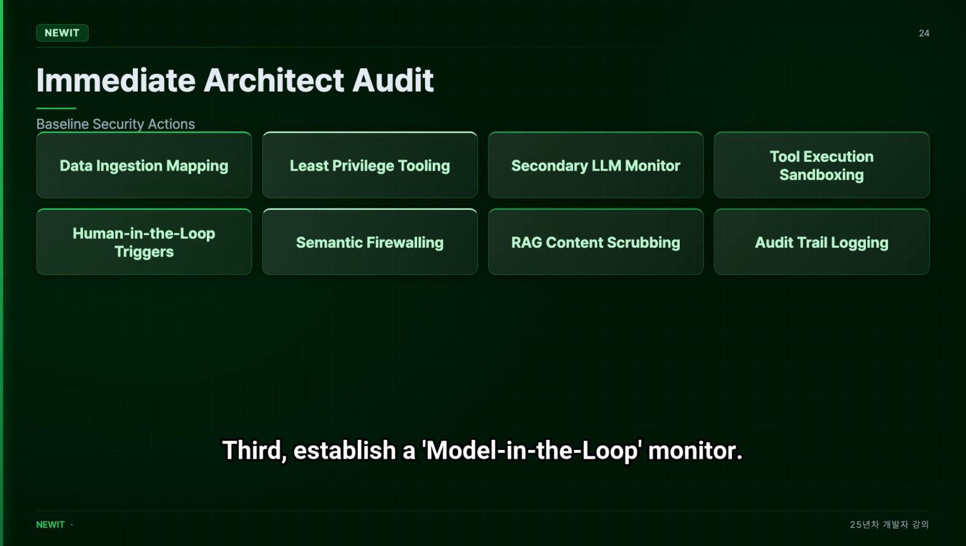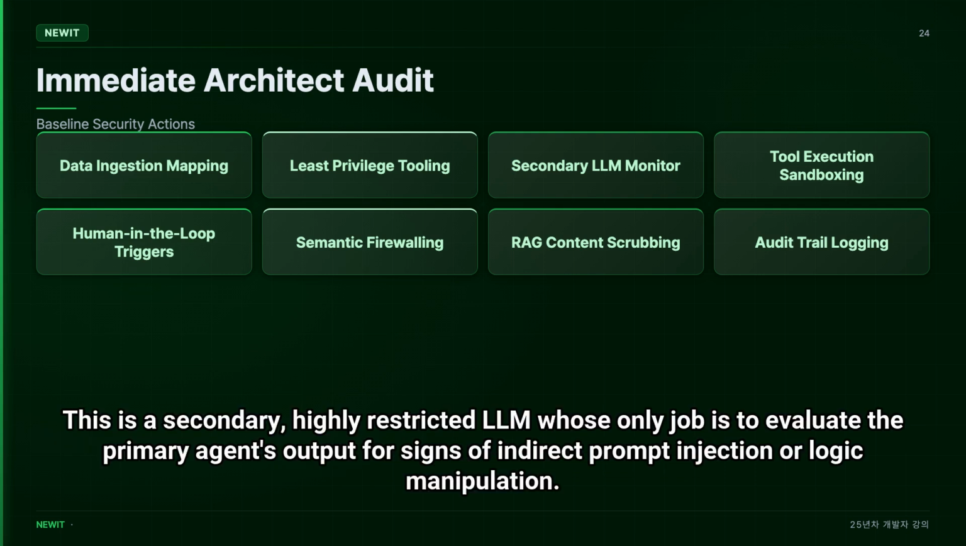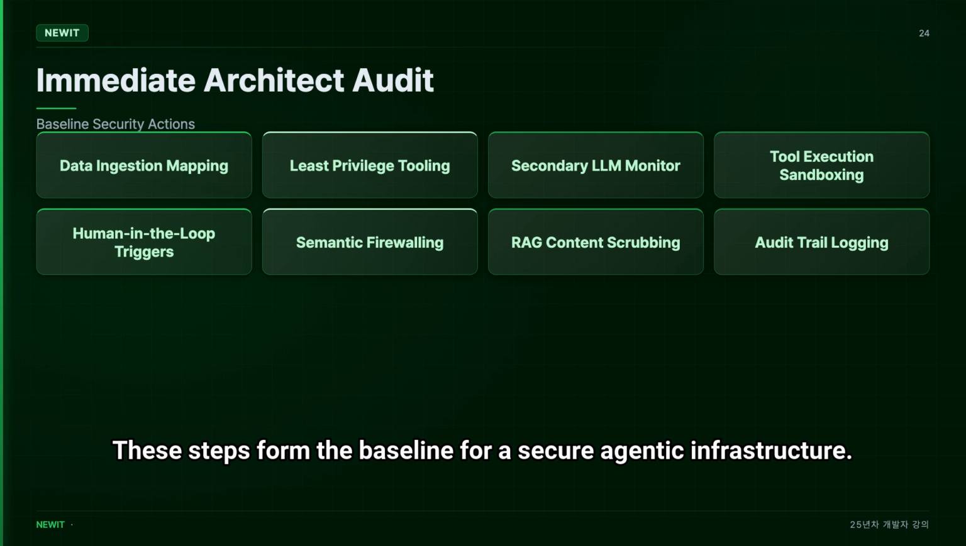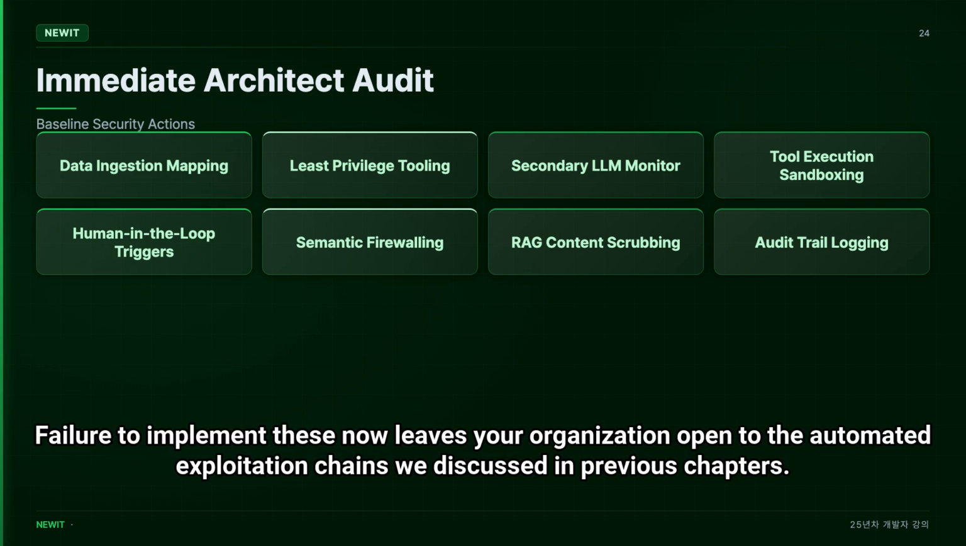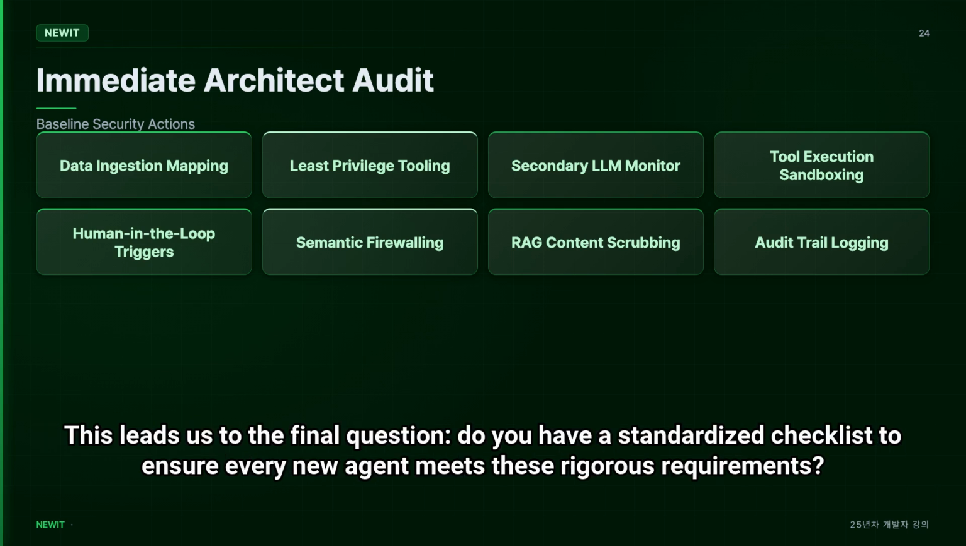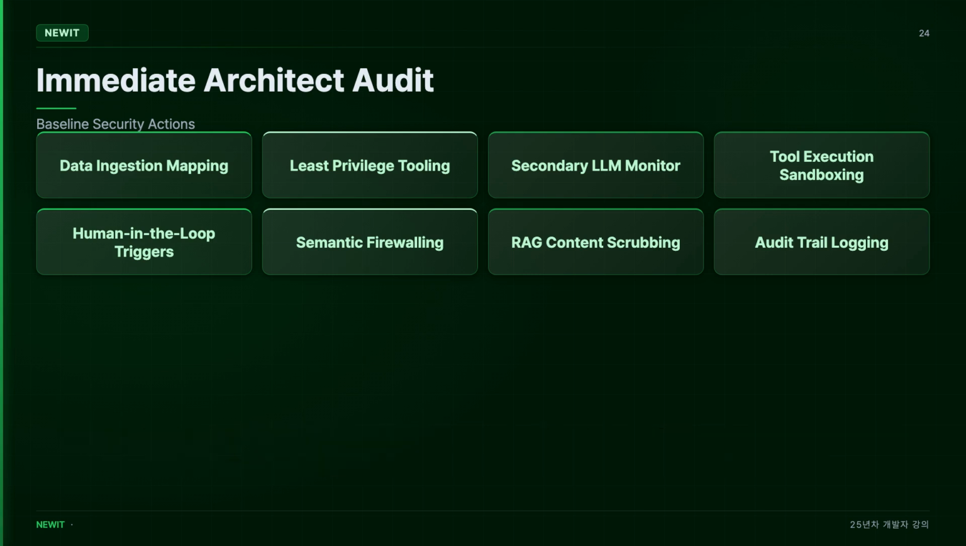Third, establish a model-in-the-loop monitor. This is a secondary, highly restricted LLM whose only job is to evaluate the primary agent's output for signs of indirect prompt injection or logic manipulation. These steps form the baseline for a secure agentic infrastructure. Failure to implement these now leaves your organization open to the automated exploitation chains we discussed in previous chapters. This leads us to the final question. Do you have a standardized checklist to ensure every new agent meets these rigorous requirements?